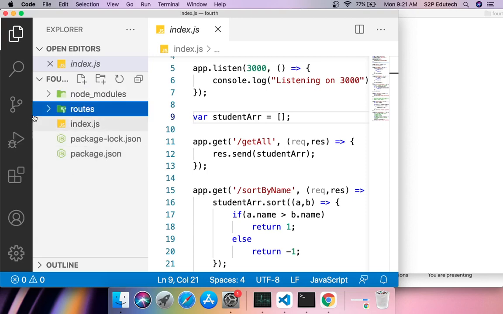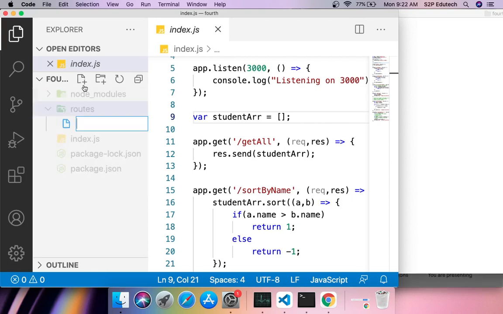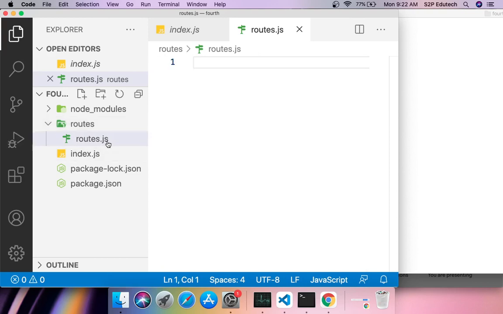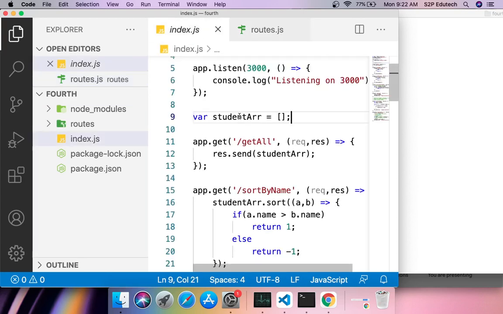Please keep this in mind. Now I'll select this folder, and inside this folder, I'll create another file. I'll call it routes.js. This is a JavaScript file. Now we have another entity, student.